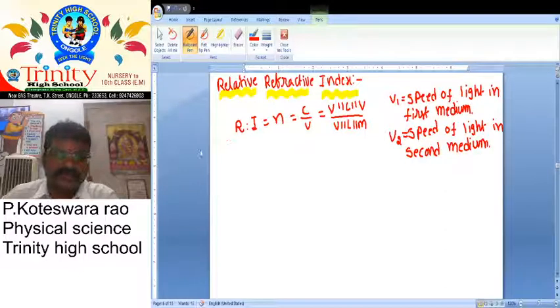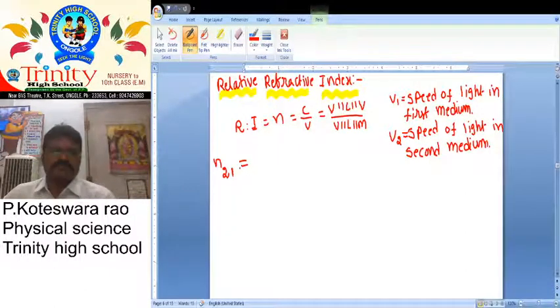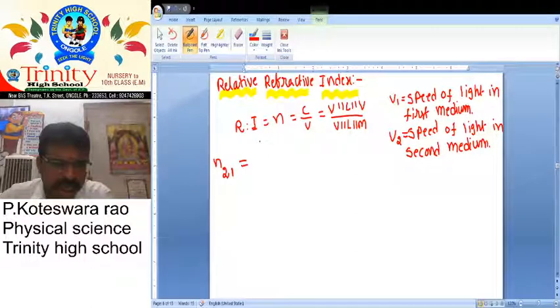Okay, here we want to take the refractive index of the second medium with respect to the first medium. What about this term? n is the refractive index, 2 is the second medium, and 1 is the first medium. So the refractive index of the second medium with respect to the first one. What is the formula here? v1 by v2.